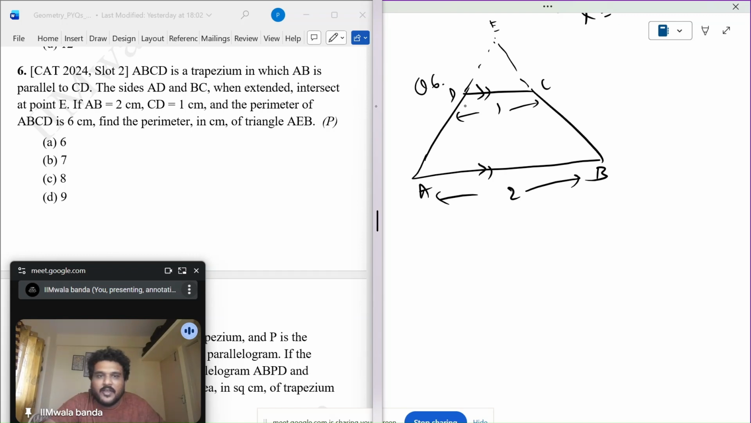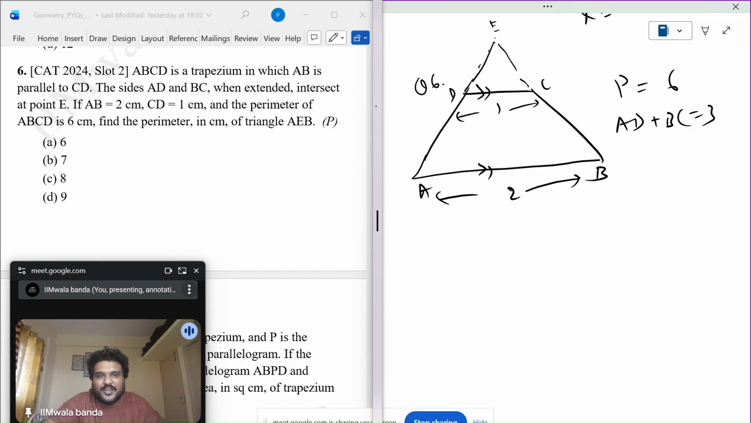And the perimeter of ABCD is given as 6. So it's not saying it's a regular one, but I know AD plus BC is definitely 3. This I know. Find the perimeter of the triangle AEB. Okay. If I know the sum of these two sides, I can get the perimeter.